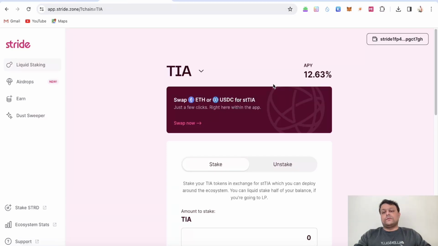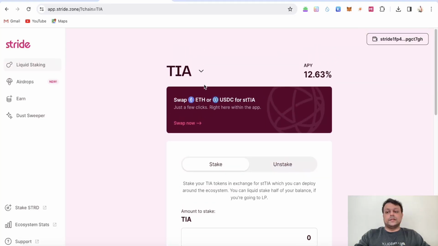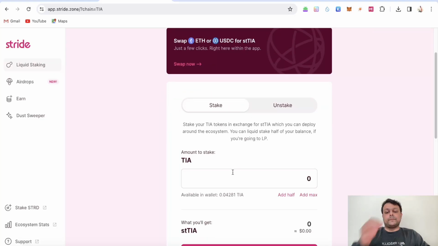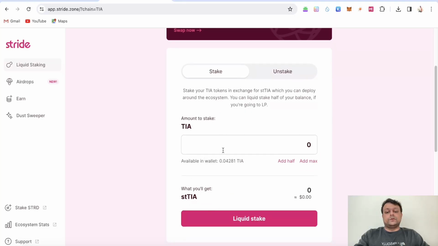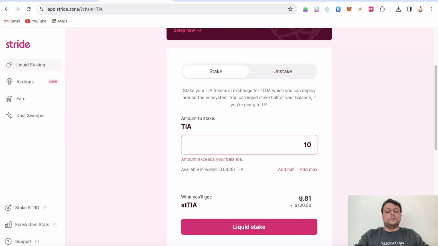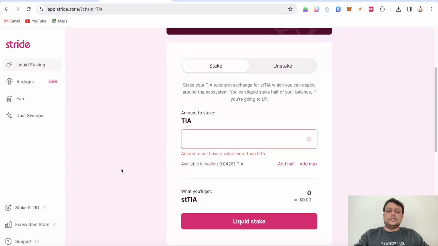Now, in order to qualify for the Stride airdrop as well as future airdrops on the Stride network, you can go ahead and liquid stake your TIA tokens over here on the Stride platform. So basically, it will be liquid staked in a 1:1 ratio minus some fees. If you stake around 10 TIA, then you will get around 9.81 liquid staked TIA token on the Stride platform. You can use this stTIA for swapping or for other coins or tokens on the Cosmos ecosystem. Now there are some other airdrops as well.